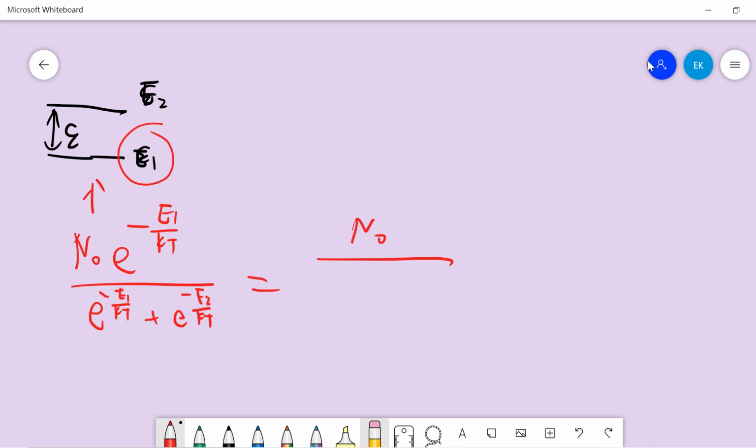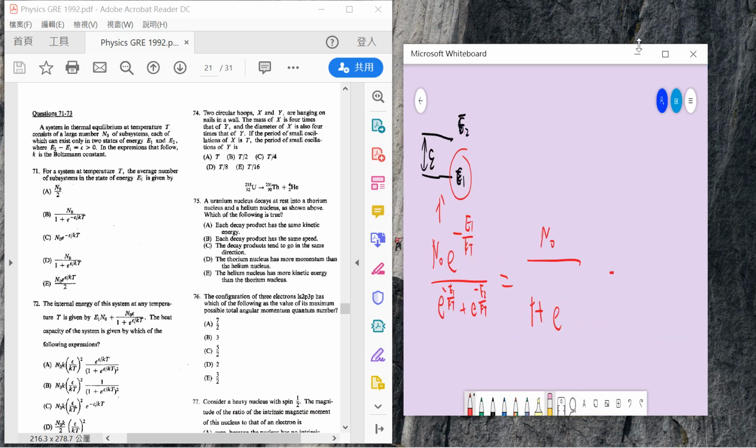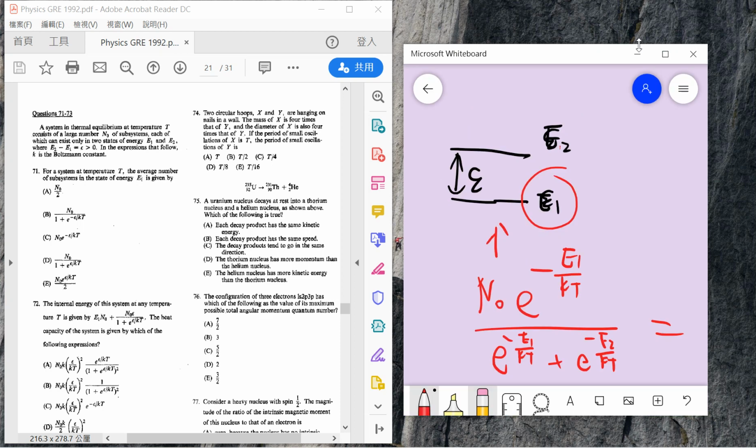So all you have is this: it's not plus E1 plus epsilon over kT. This is minus epsilon because E2 is larger than E1. Okay, so the answer is B. The answer is B.